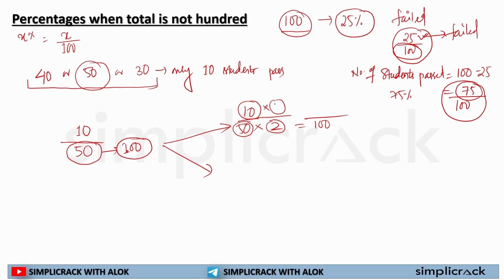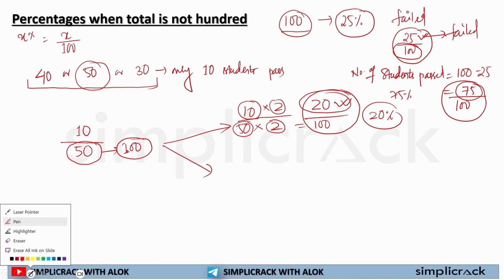If I multiply 2 in the numerator, my new numerator will be 20. So out of 50 students, 10 students pass the examination, and now this 10 is my 20 in numbers. So the passing percentage is 20%, because it is out of 100.